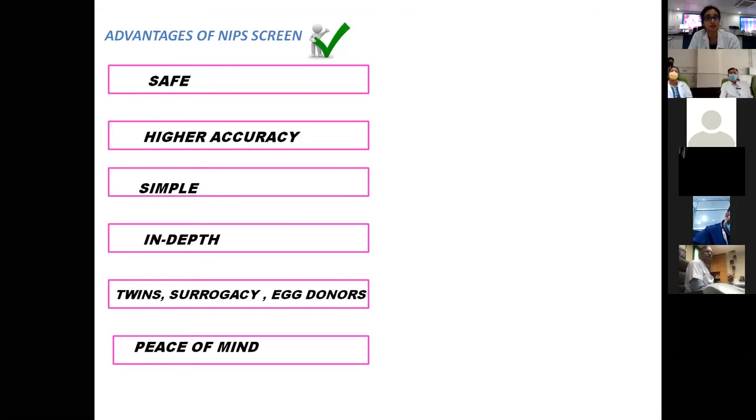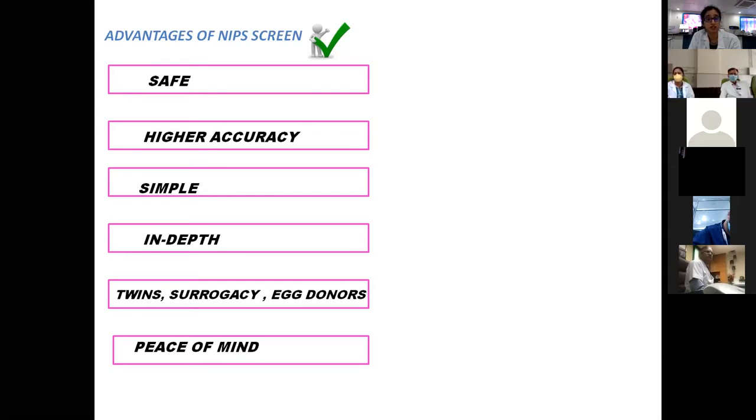It is also found to have higher accuracy compared to other tests. And it is in depth. By in depth, we mean that we are sequencing the fragments more than 1,000 times. So that is why it becomes more and more accurate, and a more in-depth analysis is done.